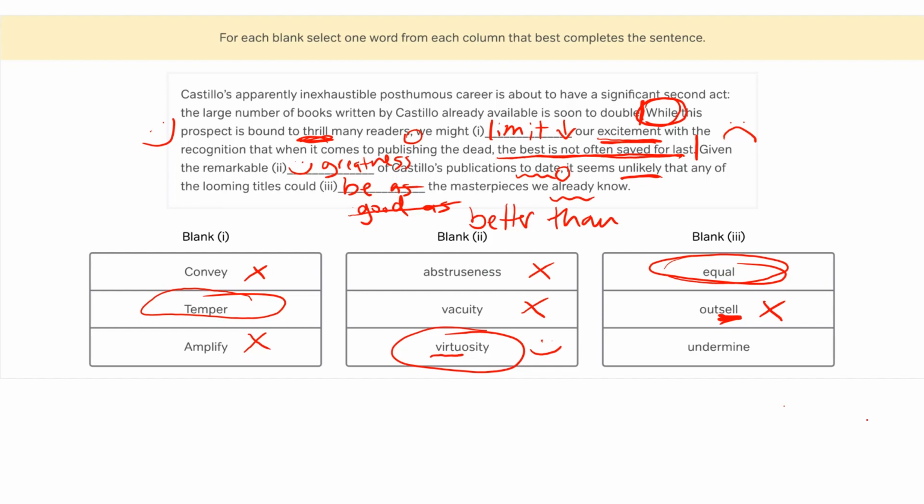All right, and then this third answer choice is undermine, or to take away from something else, or to make something else worse or appear worse. And first we're going to notice that even if we had this prediction be better than, that undermine has kind of an additional connotation here. It's not just being better, it is taking away from something else. So first connotation of this answer is a little bit strange.